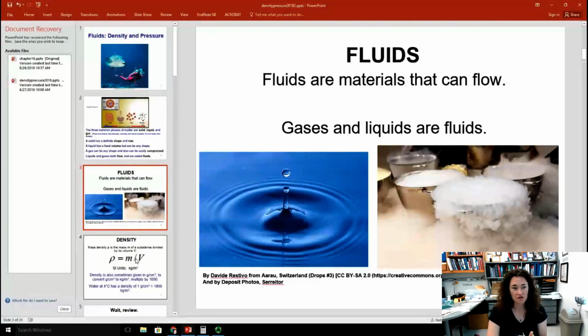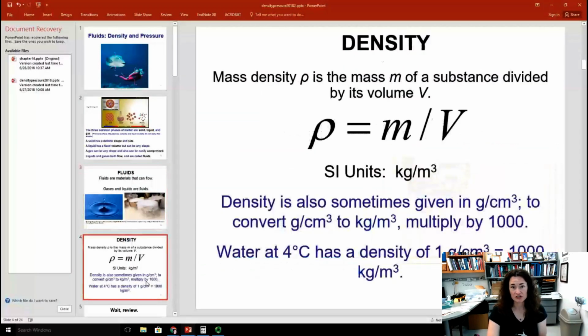Now, in order to go further into our exploration of fluids, their density and their pressure, we first have to define the term density. This is something you've probably seen before, but the notation that we're going to use is that you have a mass density, symbolized by the Greek letter rho, and that's equal to the mass divided by the volume. So the density, rho, is equal to m divided by v. Now, the SI units of density are kilograms per cubic meter. All right, so that's what we're going to go with most of the time.